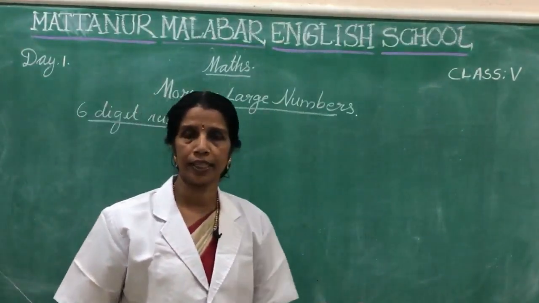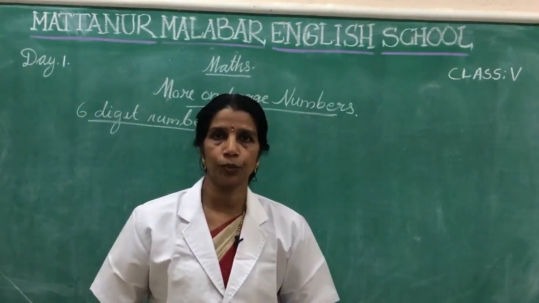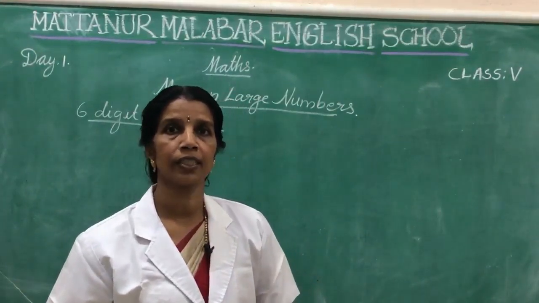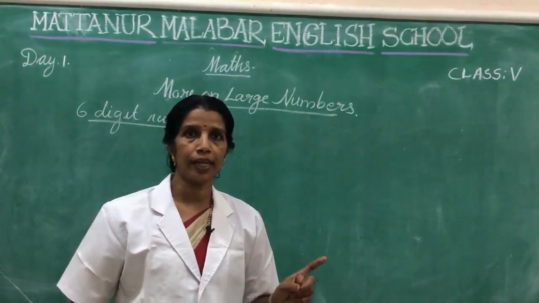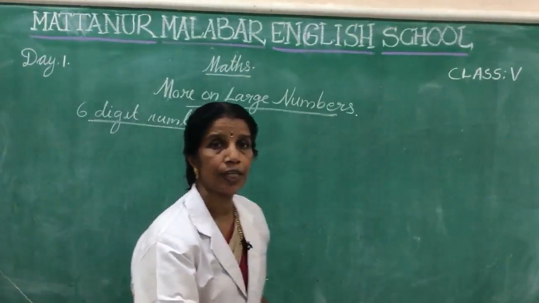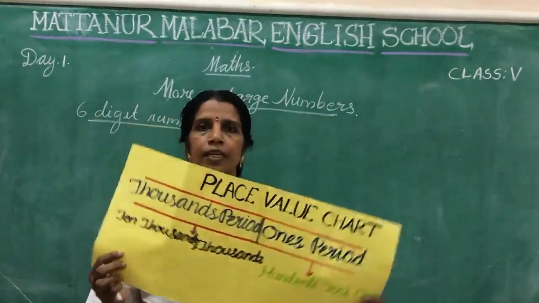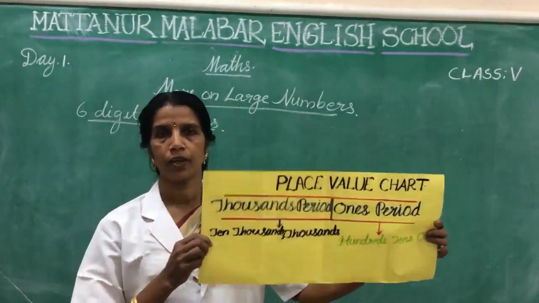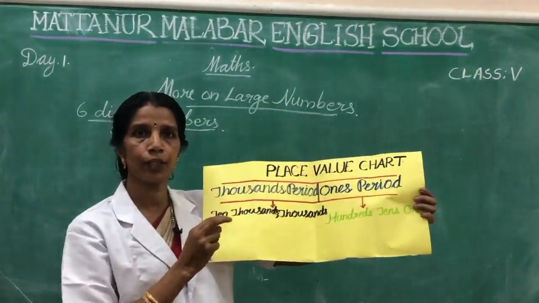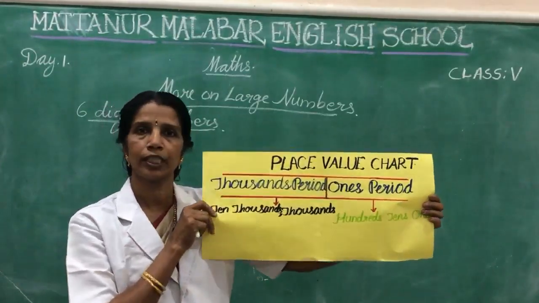If we have 5-digit numbers, according to the place value, there are 2 periods. Which are the 2 periods? Do you know which are the 2 periods? The 5-digit numbers have 2 periods, 1's period and 1000's period, according to the place value chart. Do you know the place value chart? This is the place value chart of a 5-digit number. Here a 5-digit number can be separated into 2 periods. Which are the 2 periods here? 1's period and 1000's period.